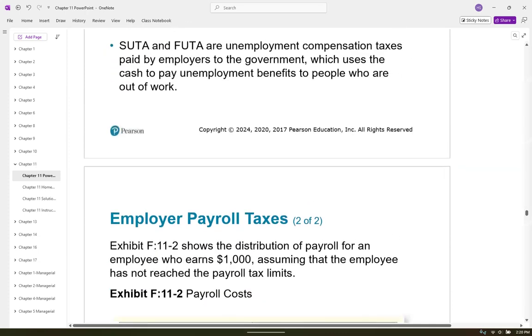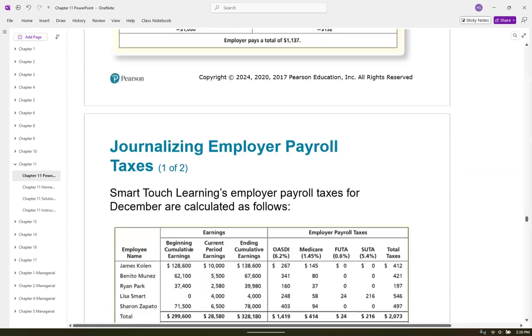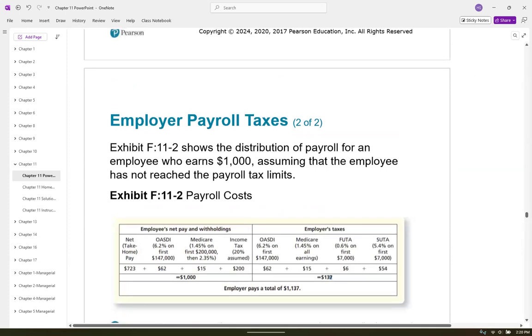So they give us another, I think we're just looking at one employee, and then there's all the employees. Yeah. So they're going to show the distribution of payroll for an employee who earned $1,000, assuming the employee had not reached any of the payroll limits. So let's kind of go through these. We have the net, that net take home, the OASDI, Medicare, income tax, OASDI on the employer side, and Medicare.